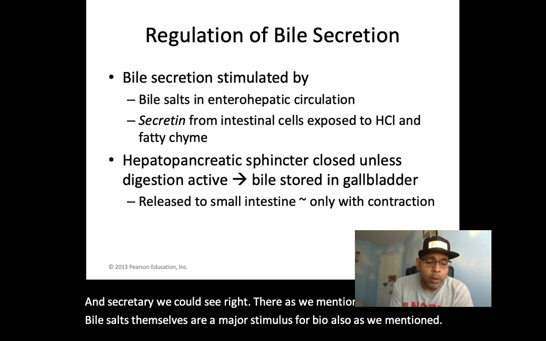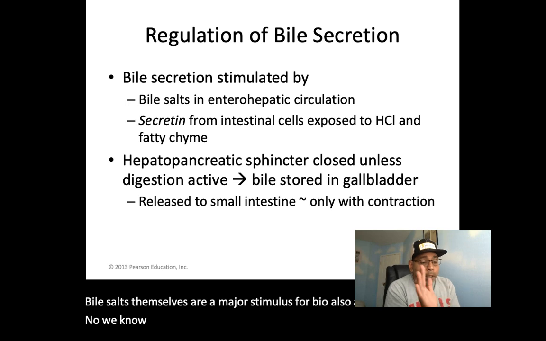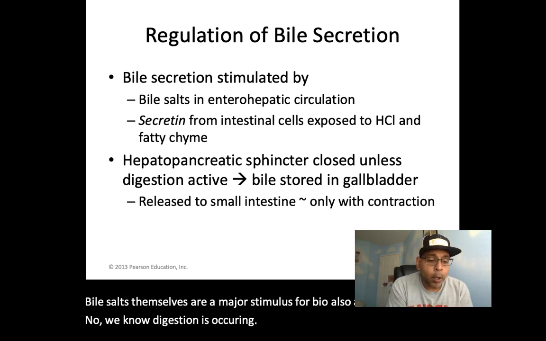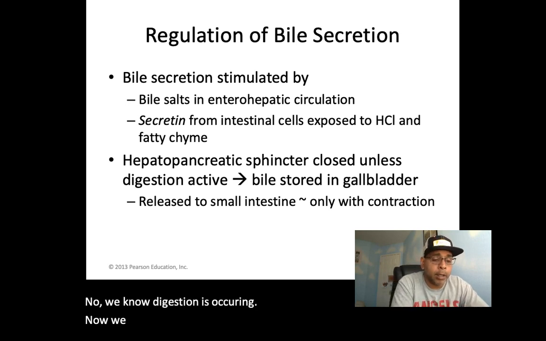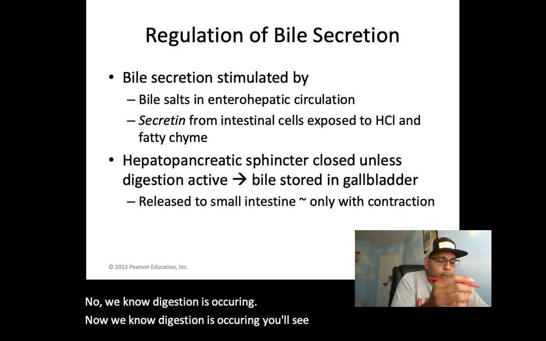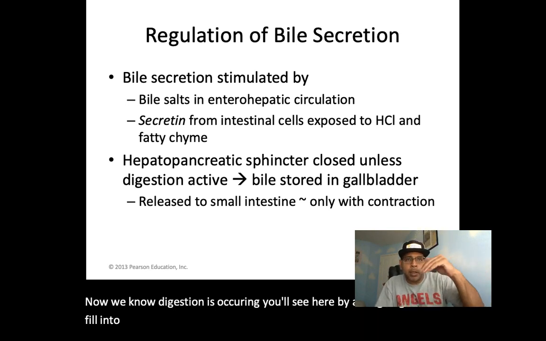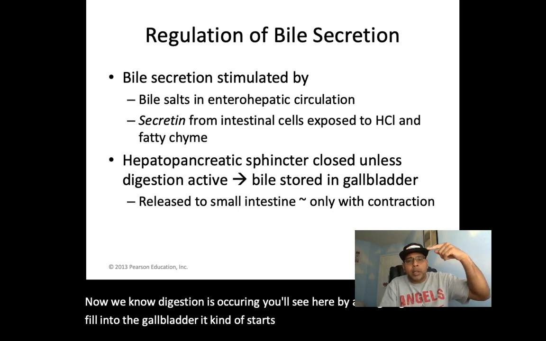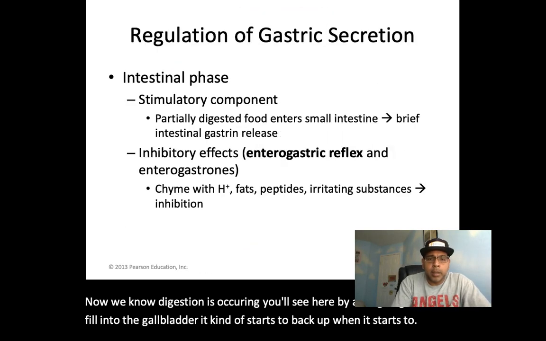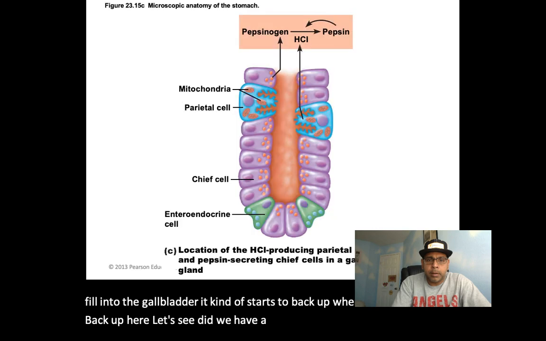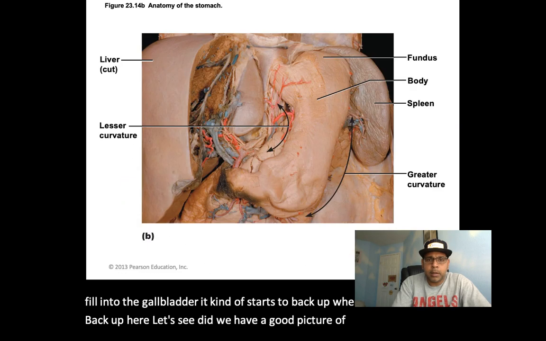Now, when no digestion is occurring, you'll see here, bile is going to start to fill into the gallbladder. It kind of starts to back up. When it starts to back up, let's see, did we have a good picture of this?